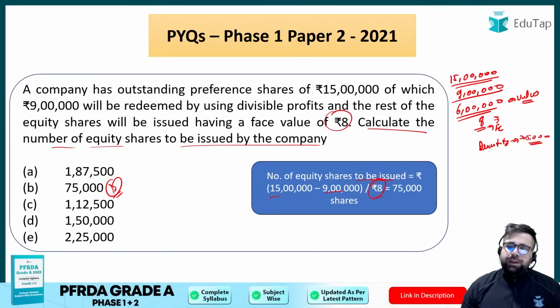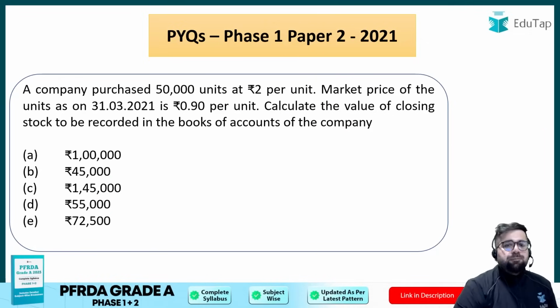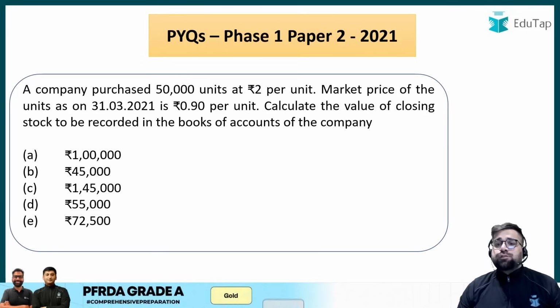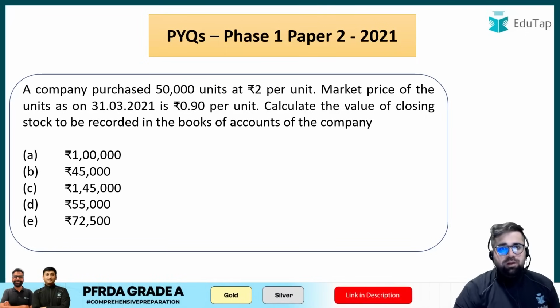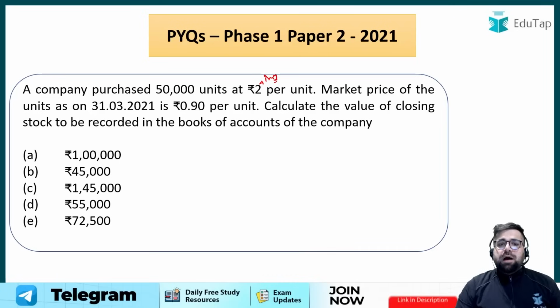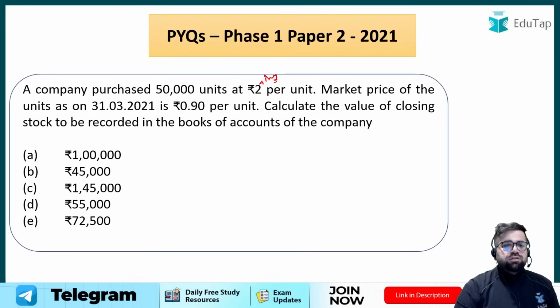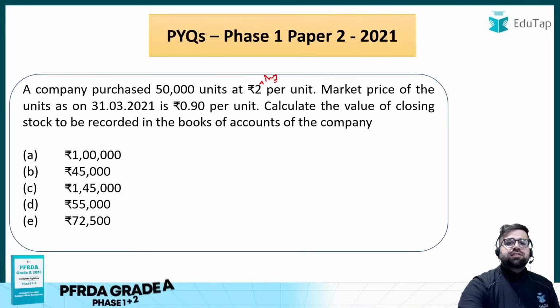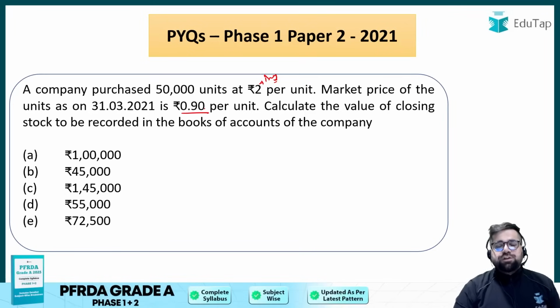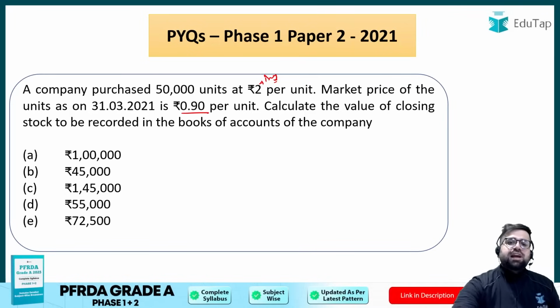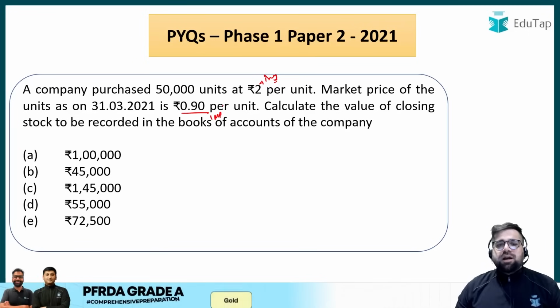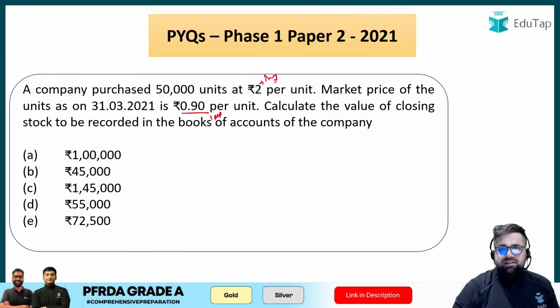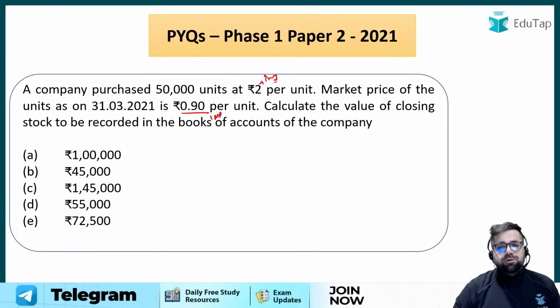Simple. Okay, next question. A company purchased 50,000 units at 2 per unit. Okay, so this is my buying cost, right? Market price of units as on 31st March 2021 is 0.90 per unit. So this is the actual market price right now. Okay, so you buy at 2 and the current market price is 0.90. So prices have fallen.